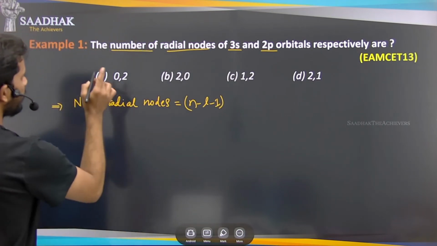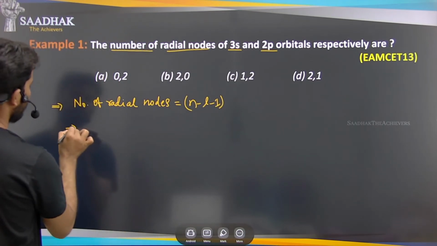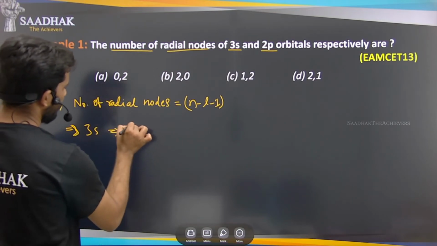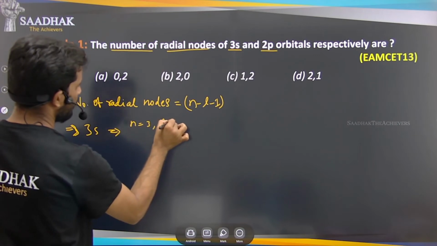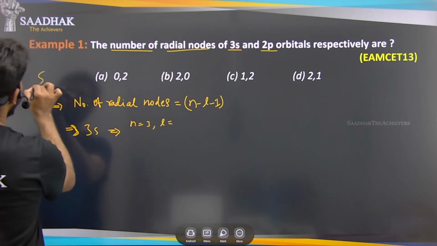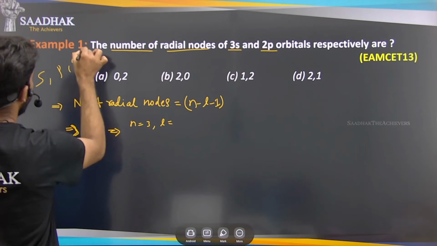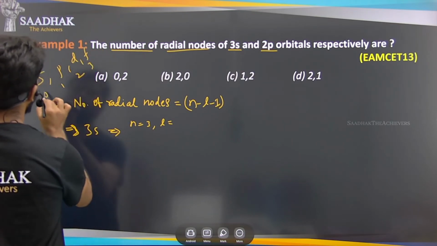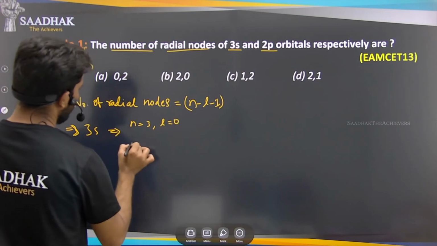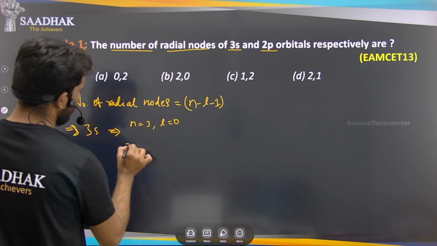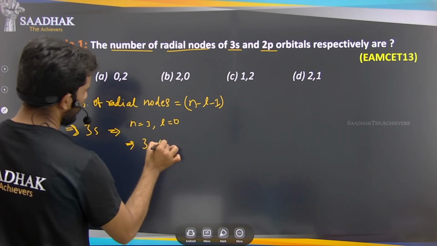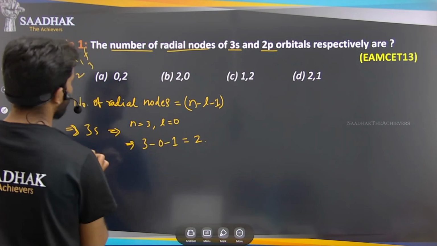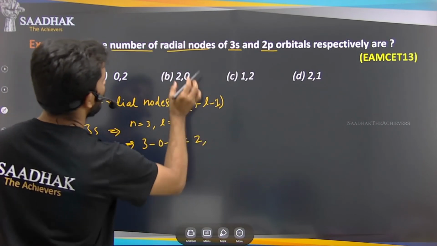Okay, so the first one is 3s. For the 3s orbital, n is 3, right? What is L? We know that s, p, d, f are 0, 1, 2, 3. So s is 0. So L is 0 here. Now substitute these values: n is 3, minus 0, minus 1. So that is 3 minus 1, that is 2. So for the 3s orbital we have 2 nodes.